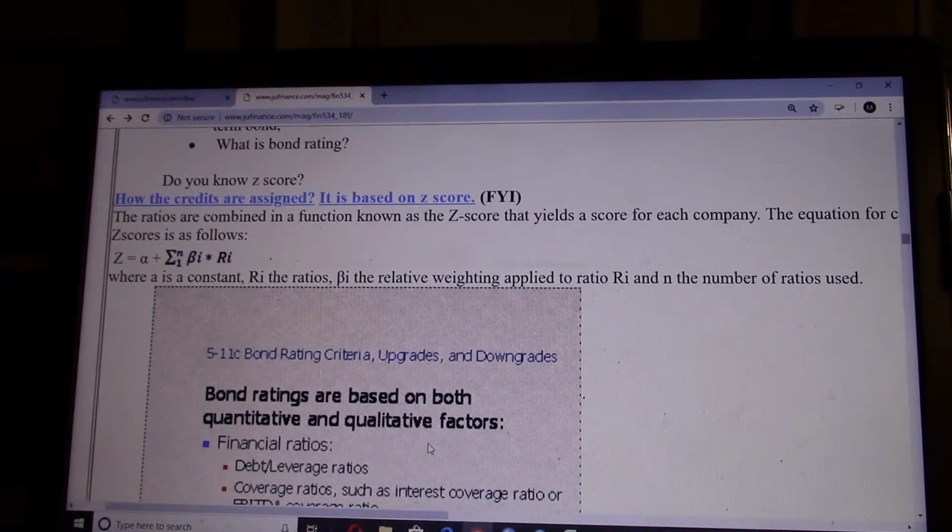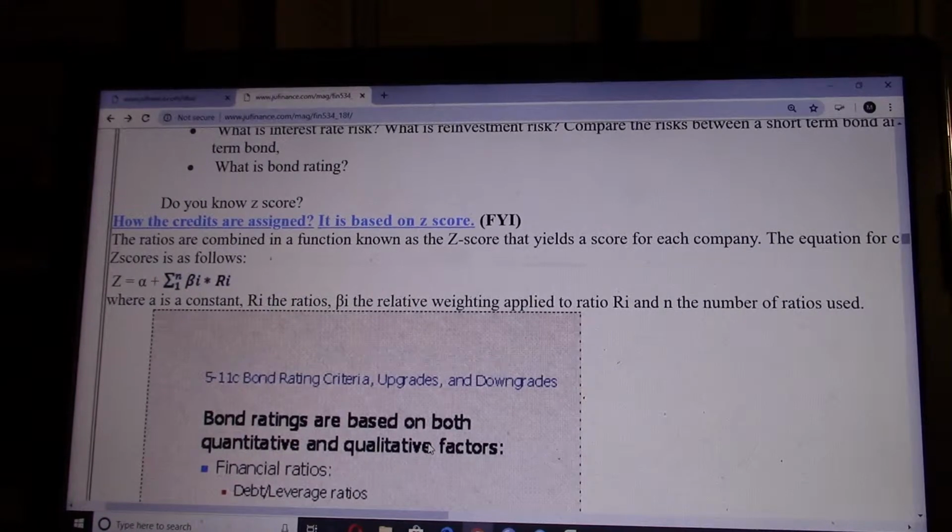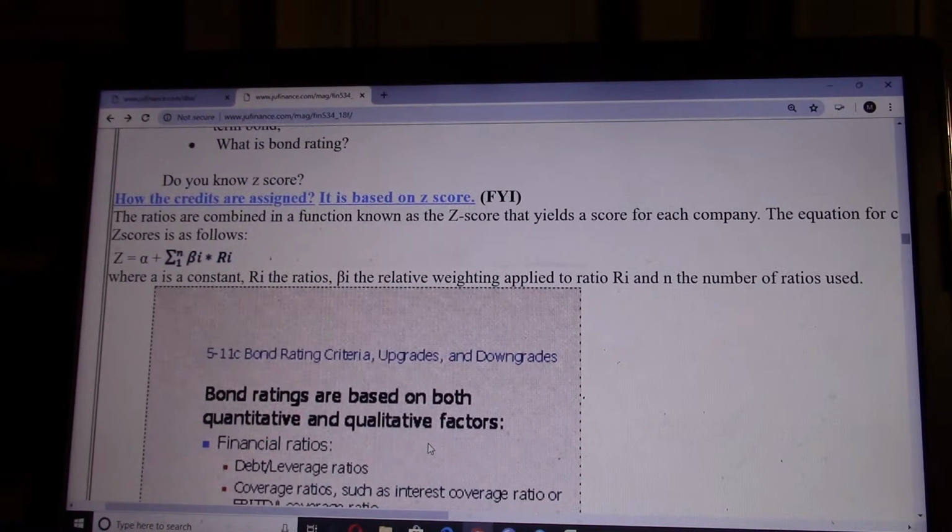The higher the Z-score, the riskier the company is supposed to be, and the rating of the company should be lower.